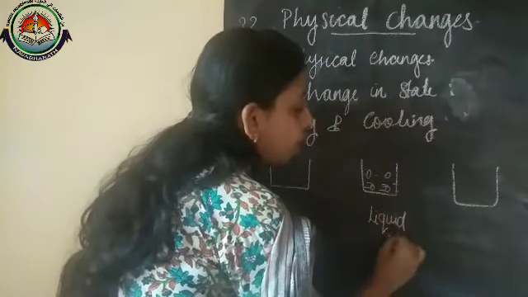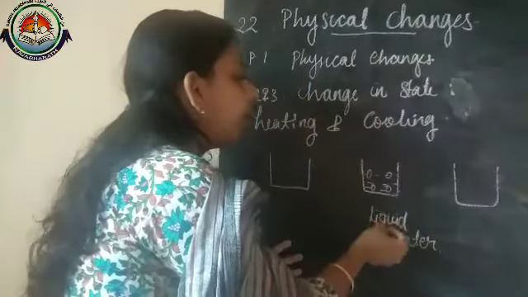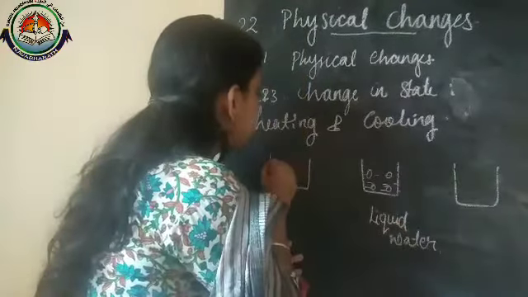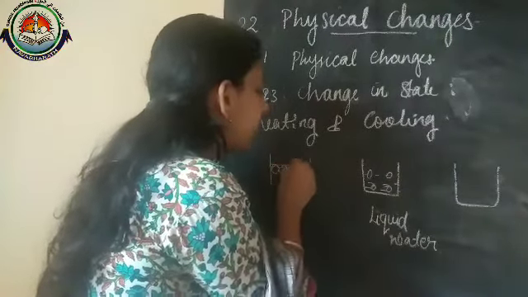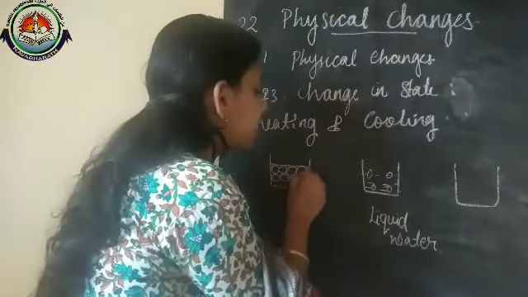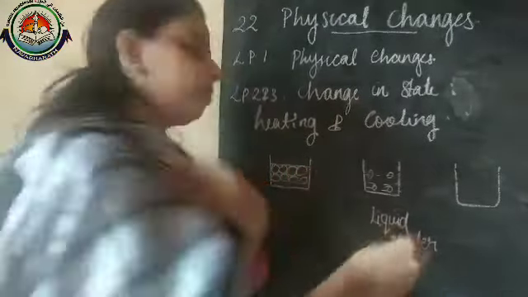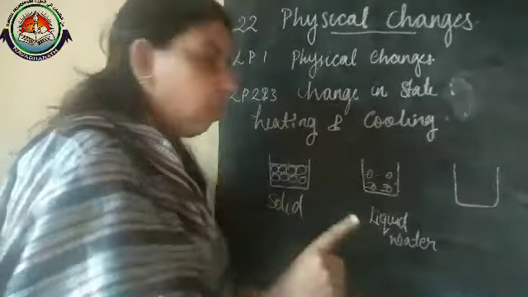Liquid is water. Normally, when we consider ice cubes, ice cubes are solids, right? Ice cubes are solid.